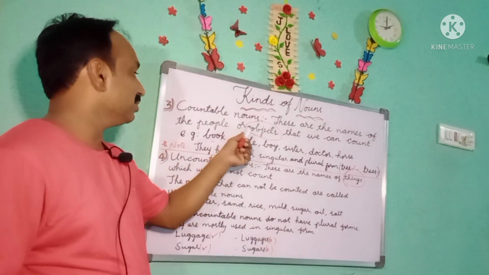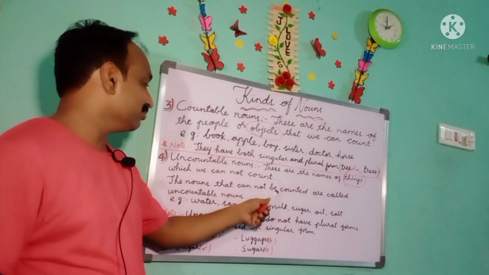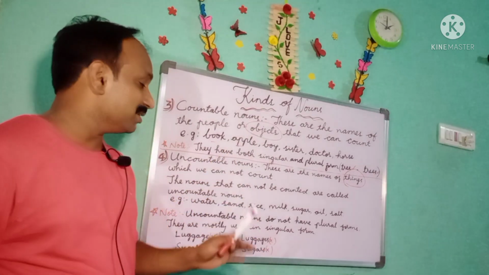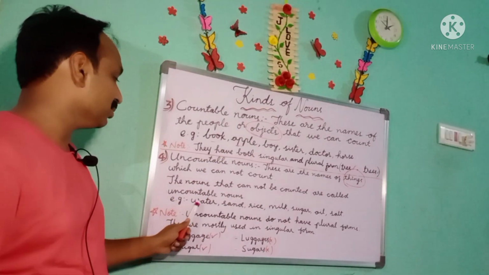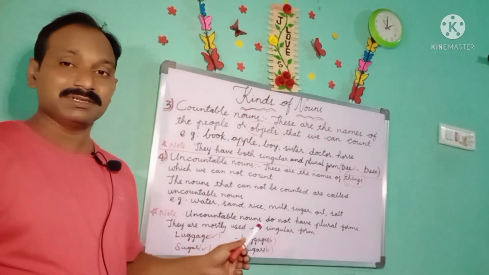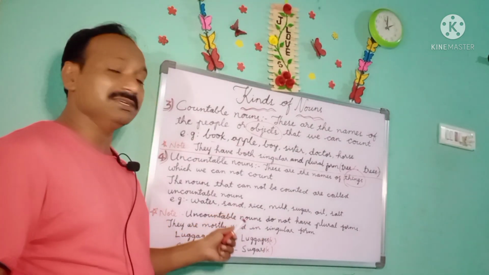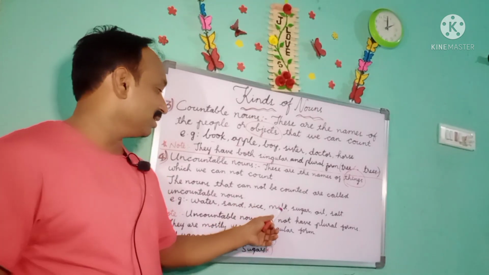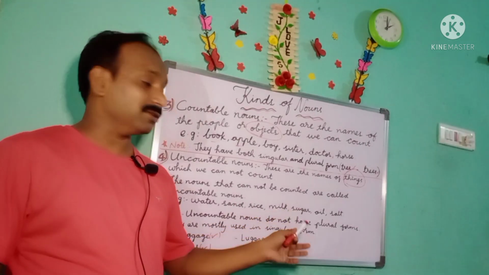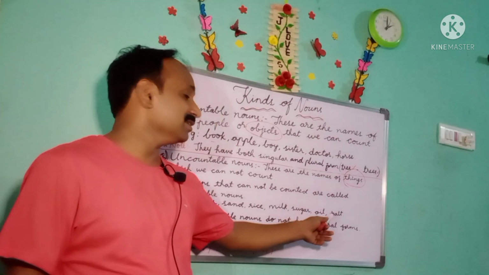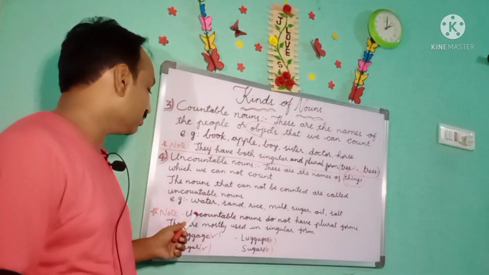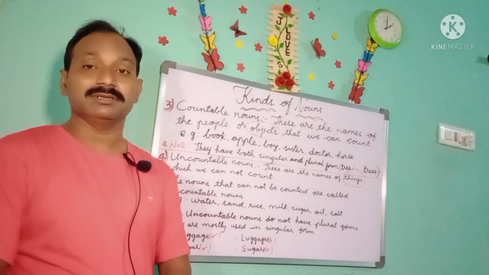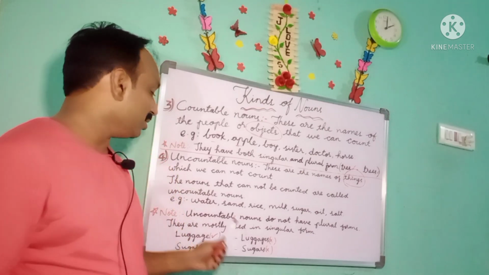ఇక్కడ పైన ఉండే వస్తువులను మనం కౌంట్ చేయగలిగినాం, ఇక్కడ ఉండే వస్తువులను మనం కౌంట్ చేయలేము. ఏ వస్తువులను కౌంట్ చేయలేము? ఇక్కడ చూద్దాం. ఎగ్జాంపుల్, water we cannot count, even sand we cannot count, and also rice we cannot count, and milk we cannot count, even sugar, oil, salt. All these examples are not able to be counted. We are not able to count these things.